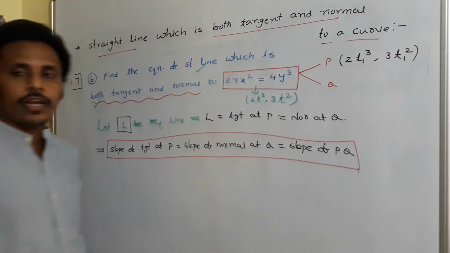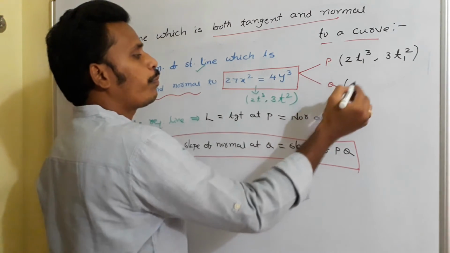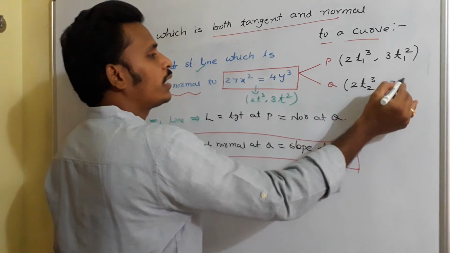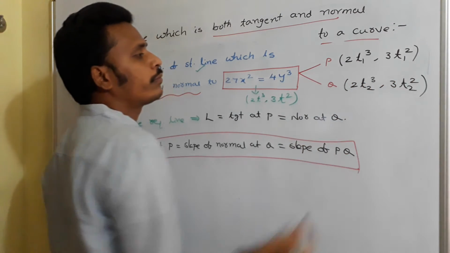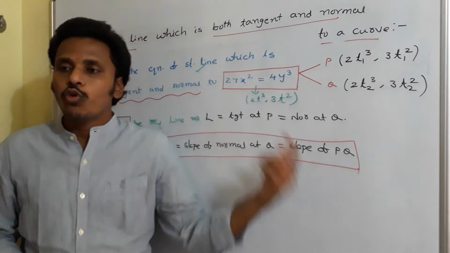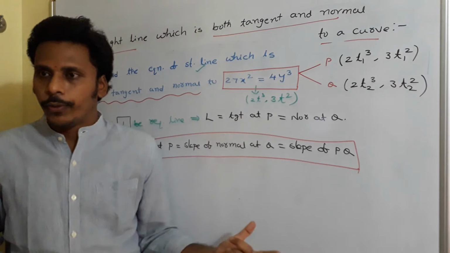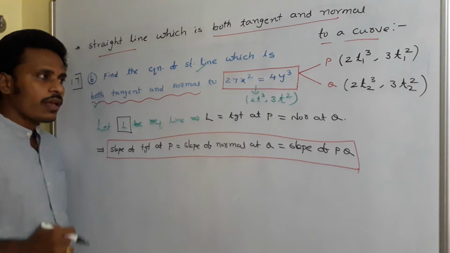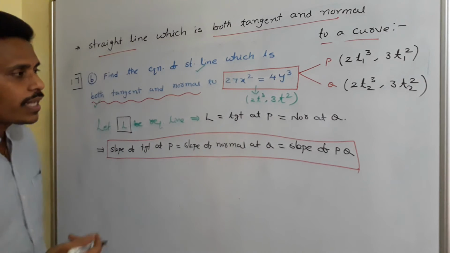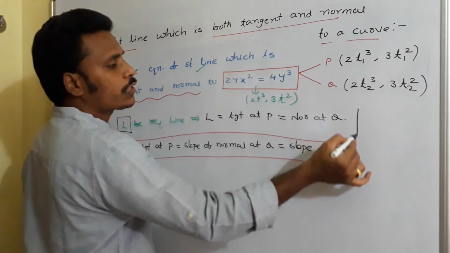Since these are the parametric coordinates, a general point P is (2t1³, 3t1²). This is point Q. So I have two points on the curve, P and Q. Now I need to apply this logic. For this logic, I need dy/dx also. So what is dy/dx for this curve?